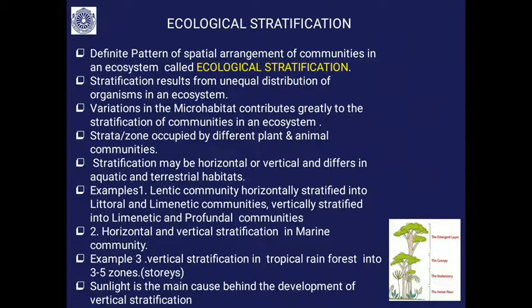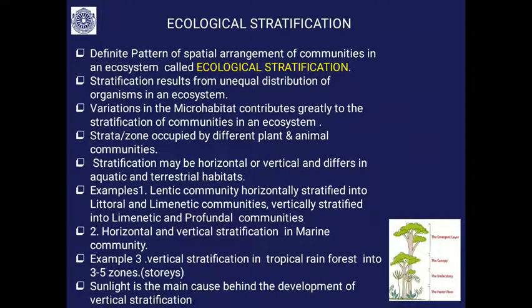In the limnetic zone you will find some producers that are absent in the profundal zone, where there is total darkness. Similarly, the littoral community is different from the limnetic community; that is the horizontal stratification you find in a lentic ecosystem.